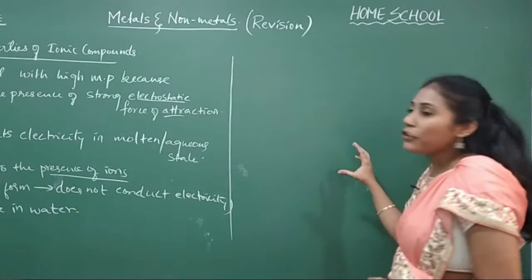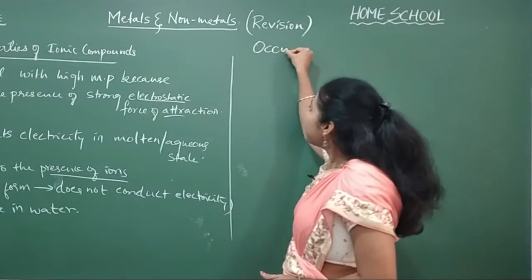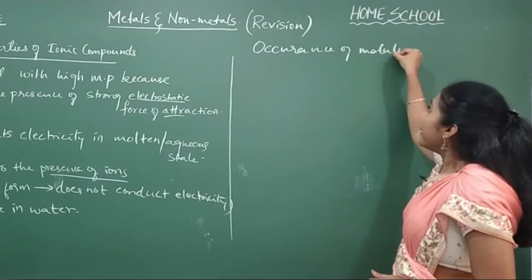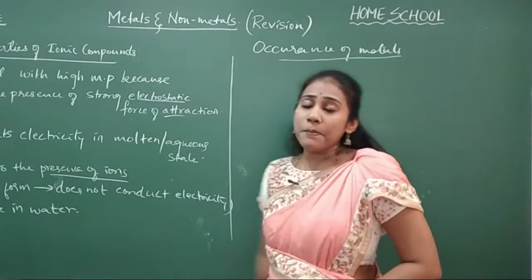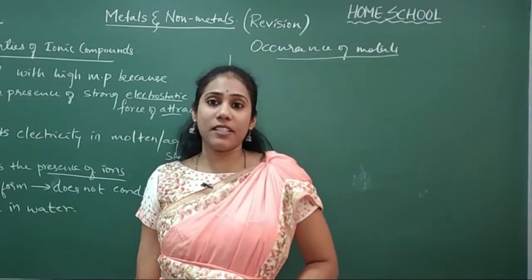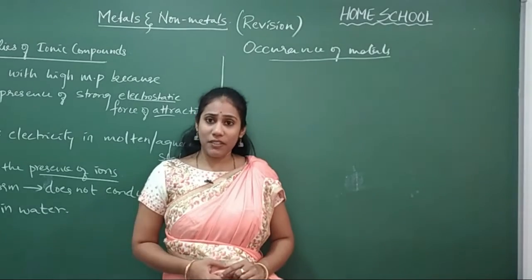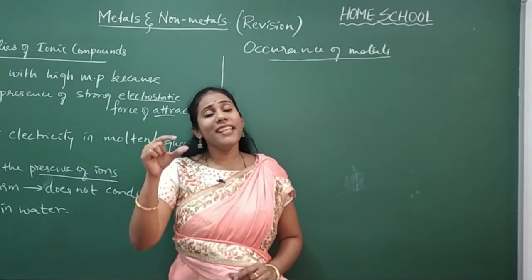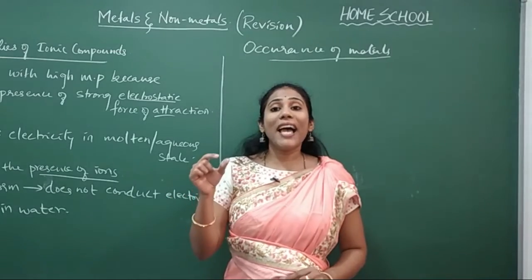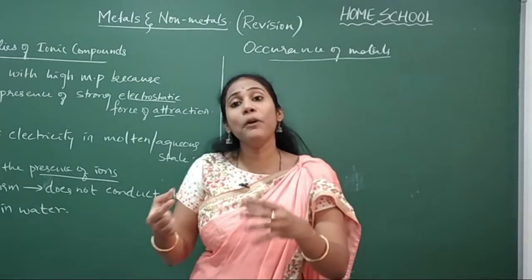And now we will go to another aspect called occurrence of metals. Occurrence of metals. That means which metal is present under the earth crust in what form and how you can extract it. And it is a separate branch called metallurgy. Metallurgy is a branch of science that deals with extraction of metal, that is taking metal from ore.